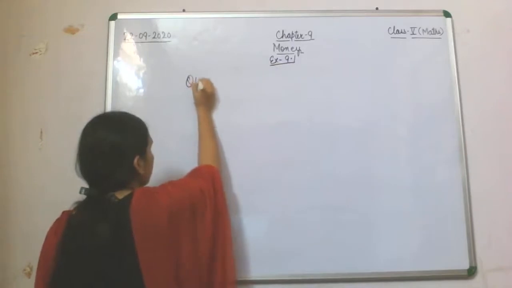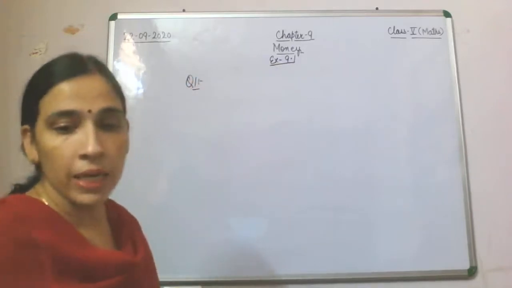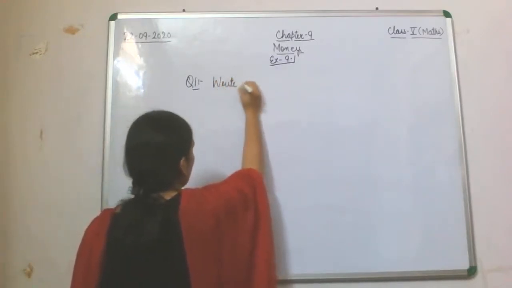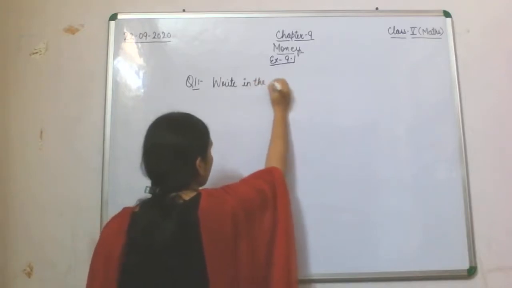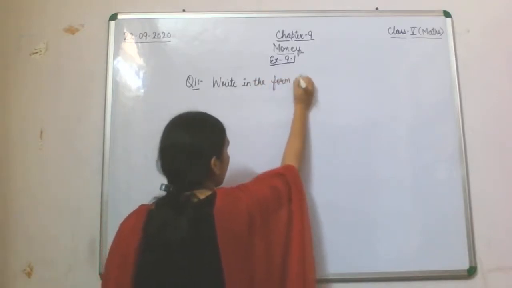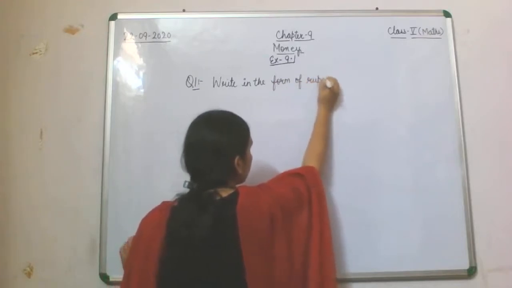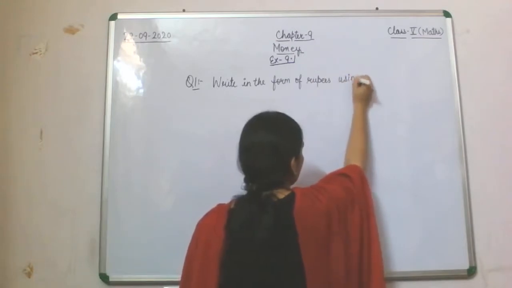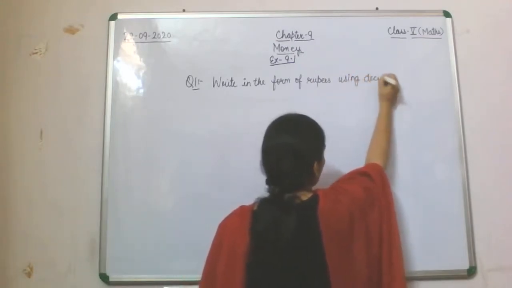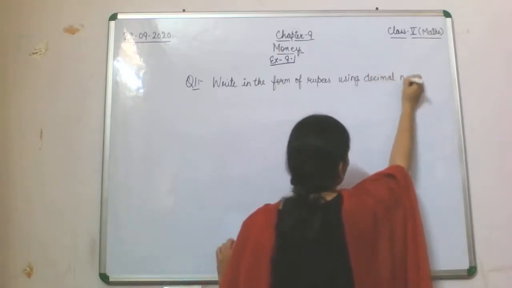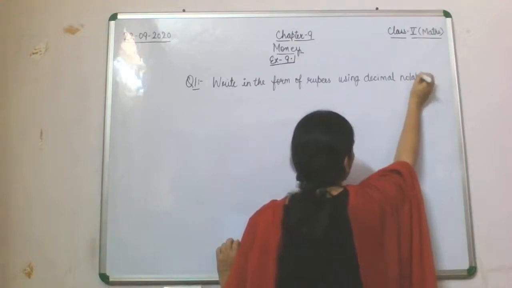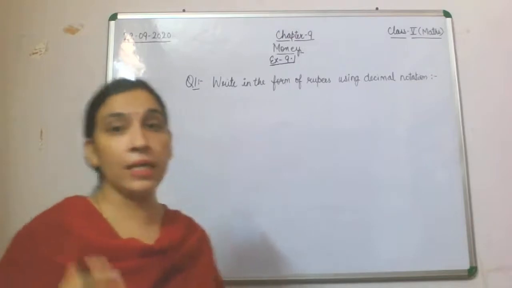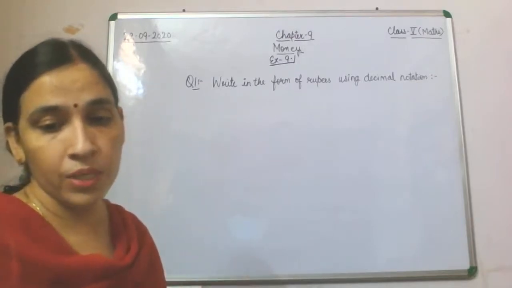That also we have done. What is that first question? Write in the form of rupee using decimal notation. So we are supposed to do it using decimal notation, that it is given in words and you will write it using decimal notation.